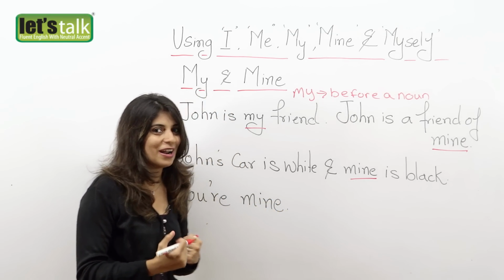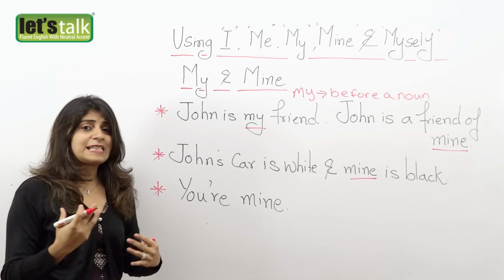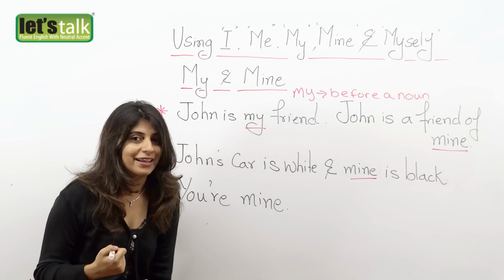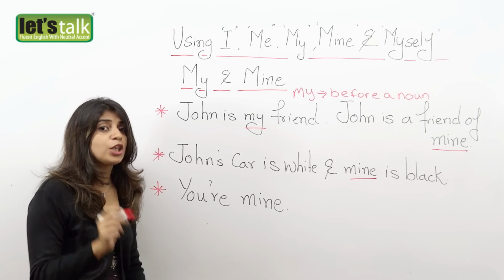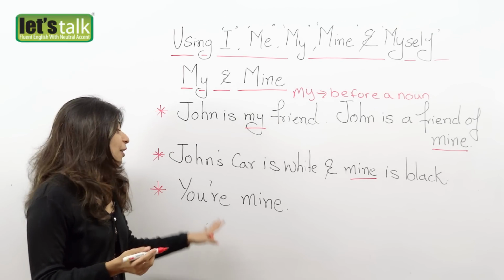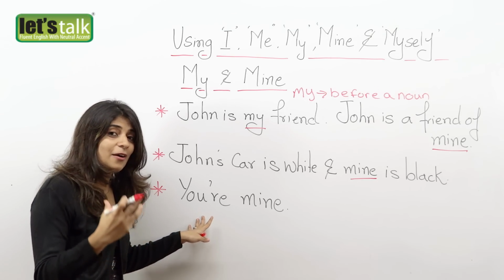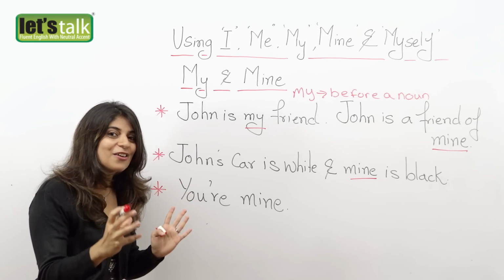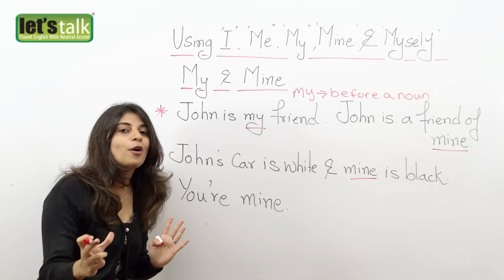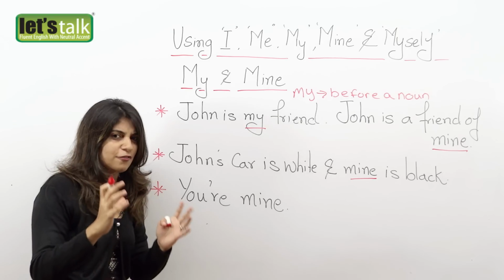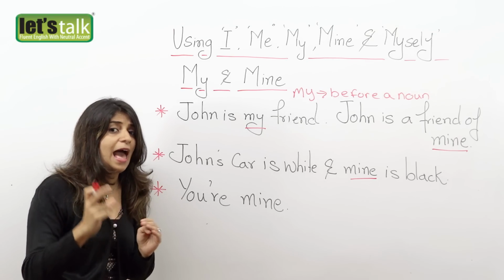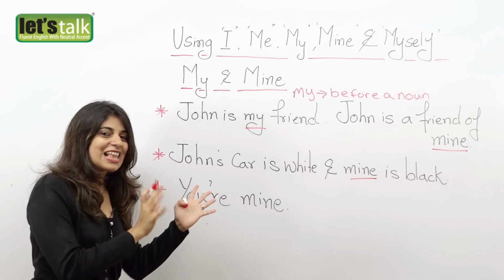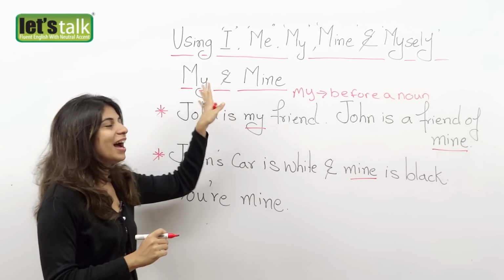Now, most of these guys always tell their girlfriends that you're mine, okay? Now, they don't say you're my, right? Now, if you have to say, okay, you're my girlfriend, okay? So here you're using my before a noun, girlfriend. But if you do not use the word my and the noun, then you would say you're mine, okay? So that's the basic difference between my and mine.